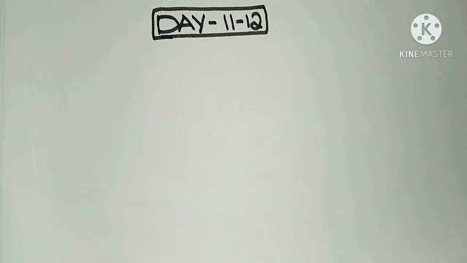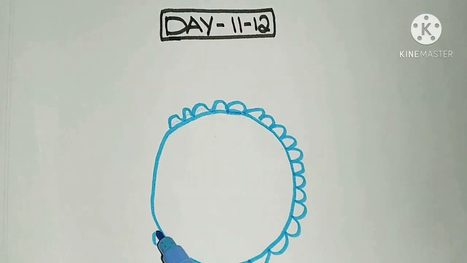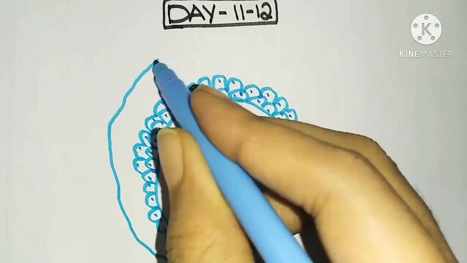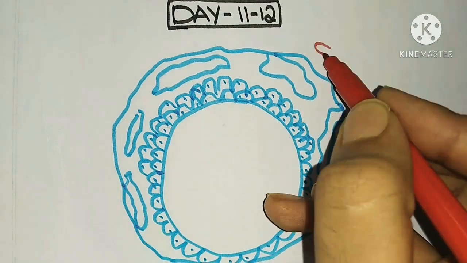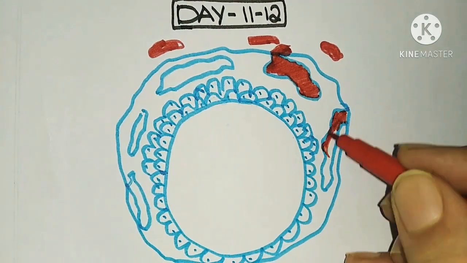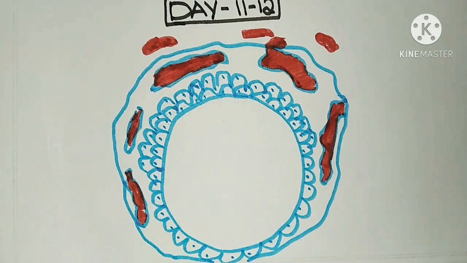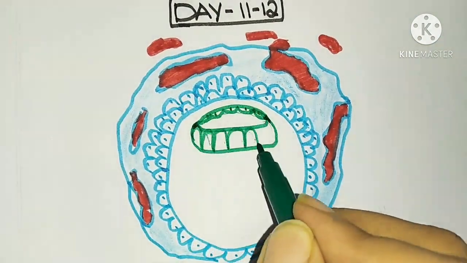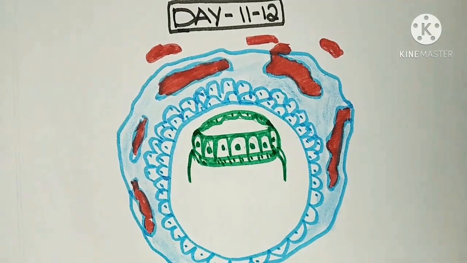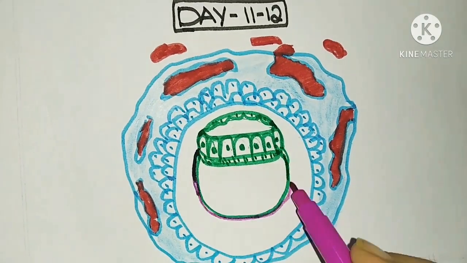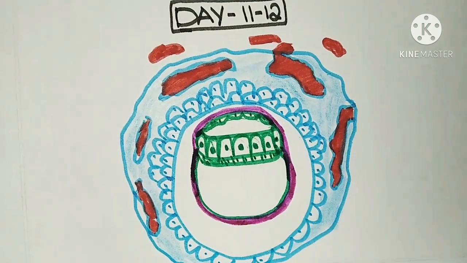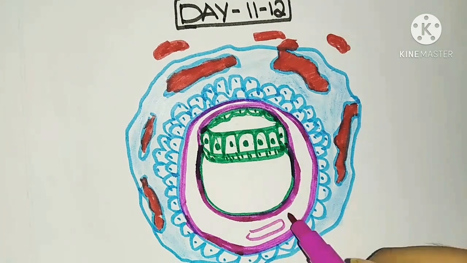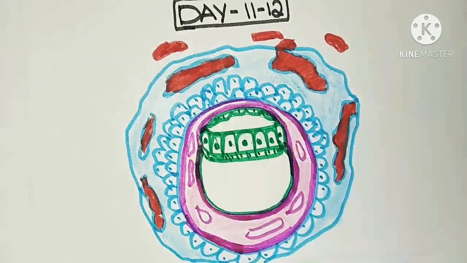On day 11 and 12, as a blastocyst, I am completely embedded in the endometrial stroma of my mother's uterus. Now, the sinusoids formed in the syncytiotrophoblasts, my mother's blood will enter into that and uteroplacental circulation will start. Now here, inner cell mass, a new layer of cells will appear between the inner layer of the cytotrophoblast and outer layer of the primitive yolk sac, that is called extraembryonic mesoderm.